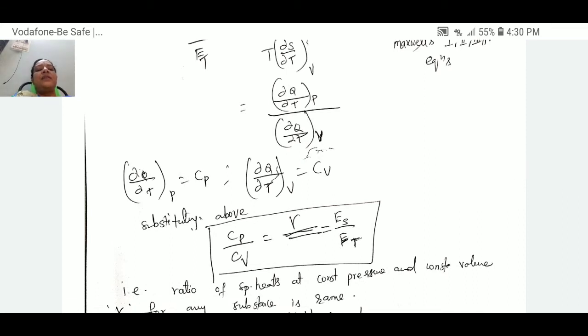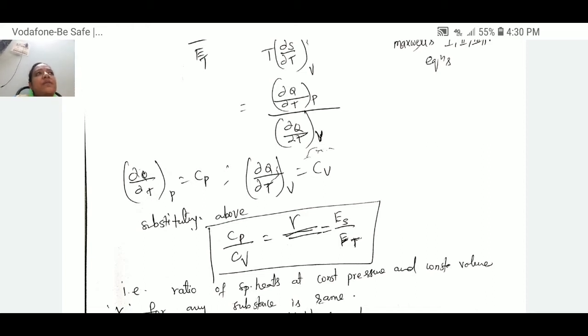We get Cp by Cv must be equal to Es by Et. By this equation we understand that the ratio between Es and Et, the adiabatic elasticity and the isothermal elasticity, must be equal to Cp by Cv.